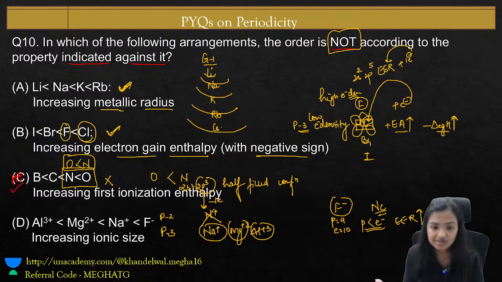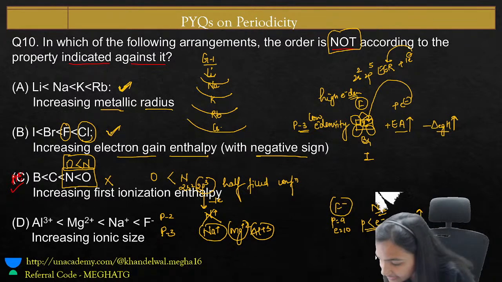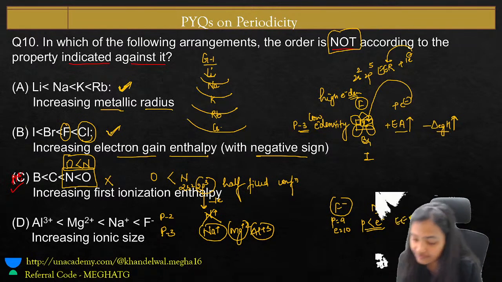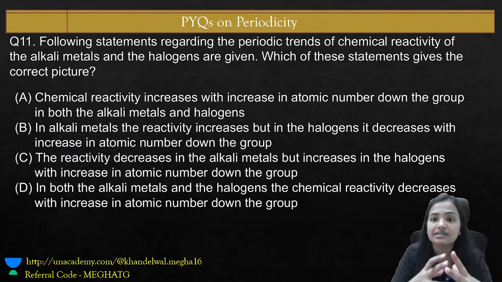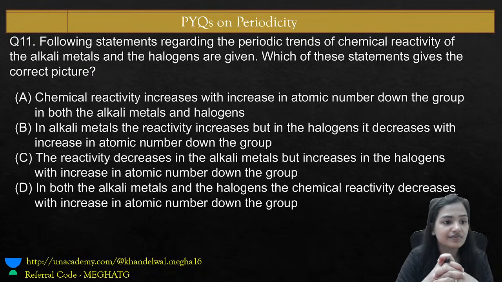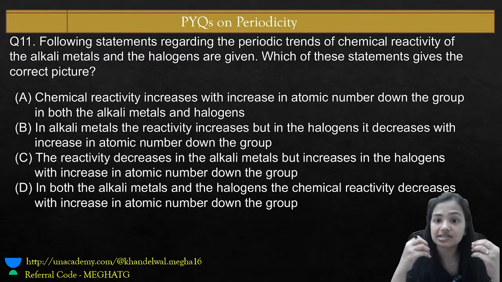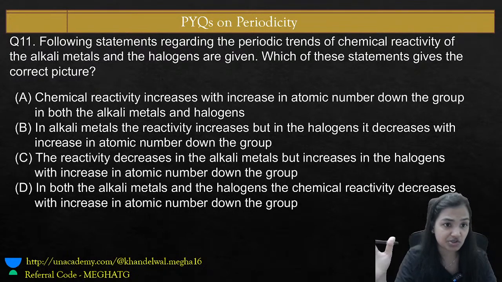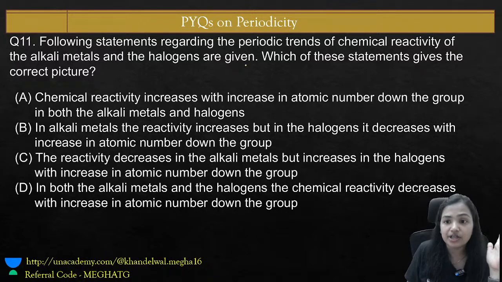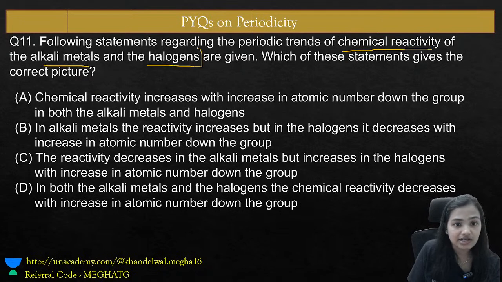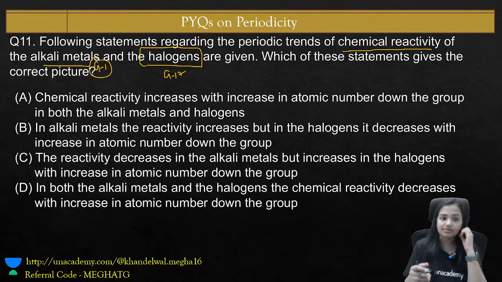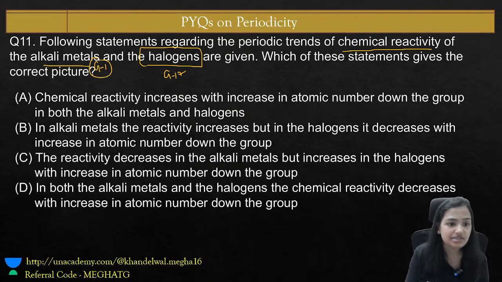Yes, they are all isoelectronic, right Danav? Very nice. Now let's move on to another question: the following statements regarding the periodic trends of chemical reactivity of the alkali metals and the halogens are given. Which of the following statements gives the correct picture? The halogens are the group 17 elements. What about their reactivity? And the alkali metals, the group 1 elements, what about their reactivity? Go through the statements.